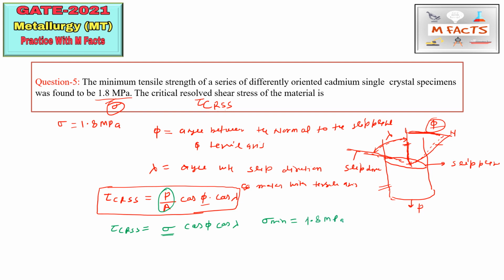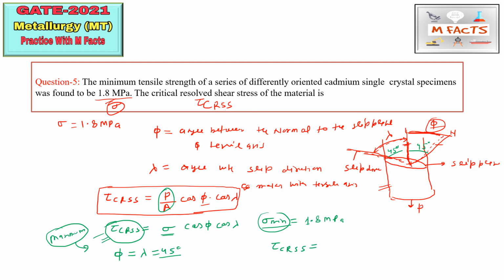If sigma is minimum, then this shear stress should be maximum, and the only condition where this shear stress is maximum is where phi and lambda are equal to 45 degrees. This angle will be 45 and this angle will also be 45, then only tau CRSS will be maximum.